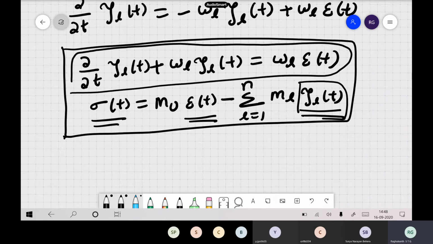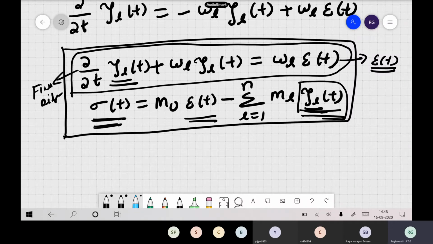And what type of equation is this? This is only a first order equation, and on the right hand side you have the strain. Once you know the strain, you know how to solve a first order equation. You can represent this in a finite difference format. You solve this equation for a given strain, you get your ψ_L. Once you know ψ_L, you substitute here and you get back your stress itself.